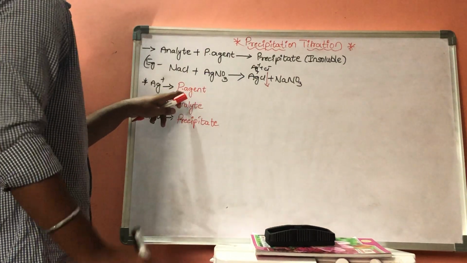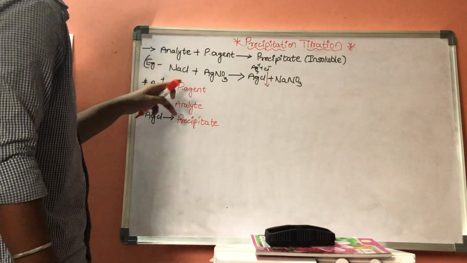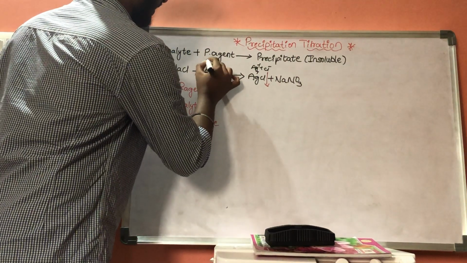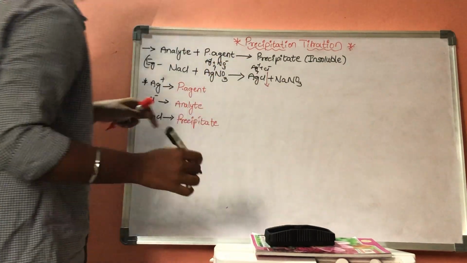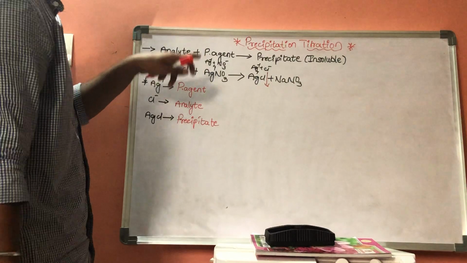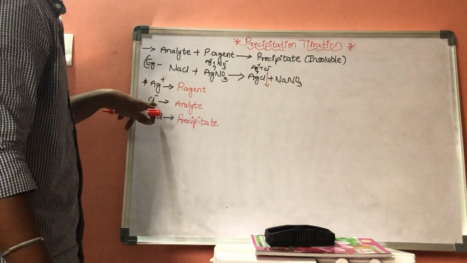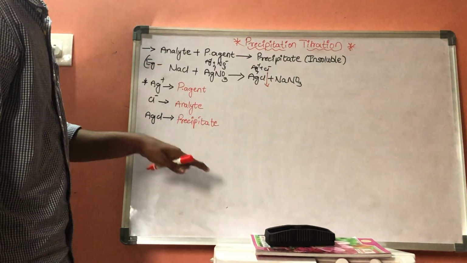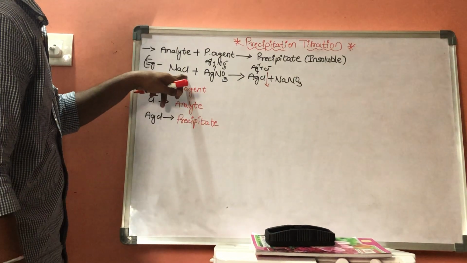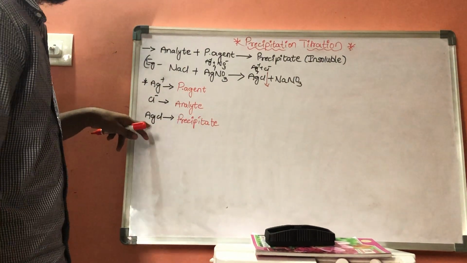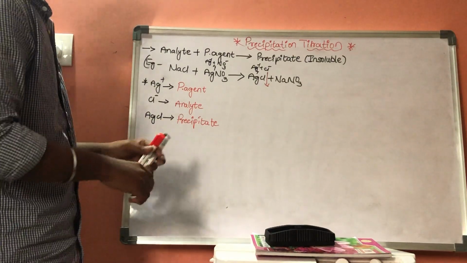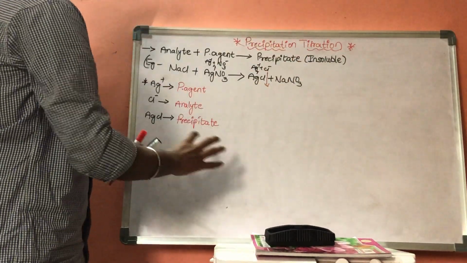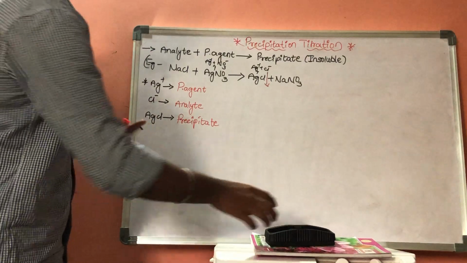This Ag plus will act as the precipitating agent, and Cl minus will act as the analyte, and AgCl will act as the precipitate. This is the basic principle involved in precipitation titration.